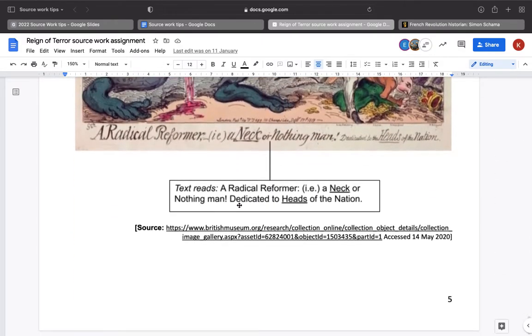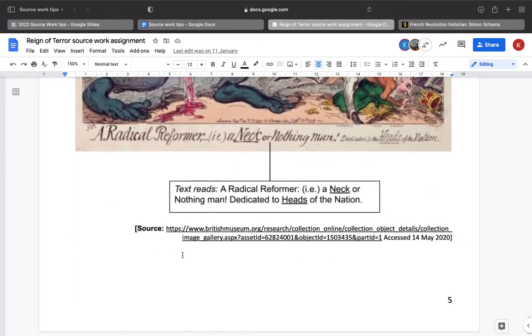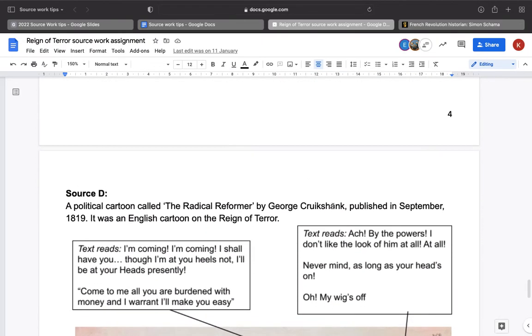Now, remember that little description at the bottom, the source, just tells you where the person setting the paper got their source from, like where they actually accessed it. This is not relevant. So please don't say, oh, well, it was from a website, so it's a modern source. That's not what you should be looking at. You just want to have a look here. That's your important part.